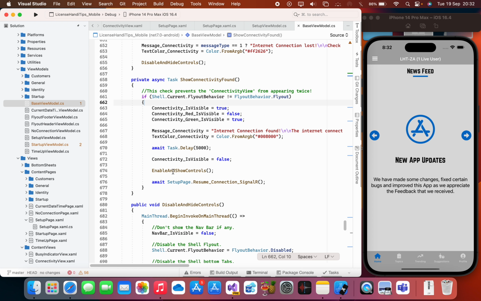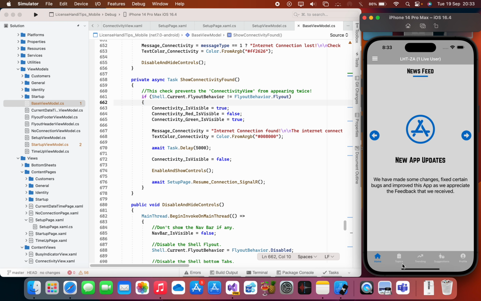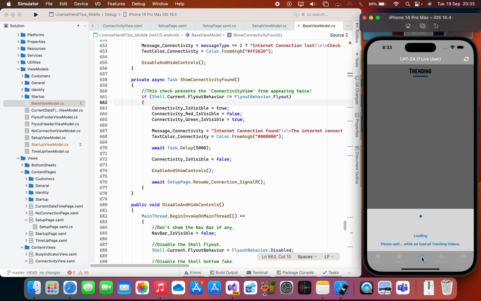For example, I'm inside my app right now. We're still talking about the base indicator. Remember, this is a menu. This should not be accessible if we are losing connectivity. I made that call and I'll tell you why. That's number one. Number two, this bottom tabs bar should not be accessible either.